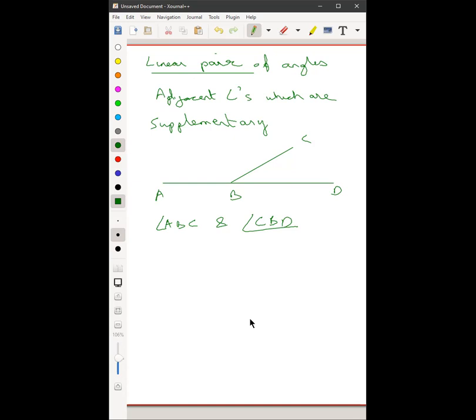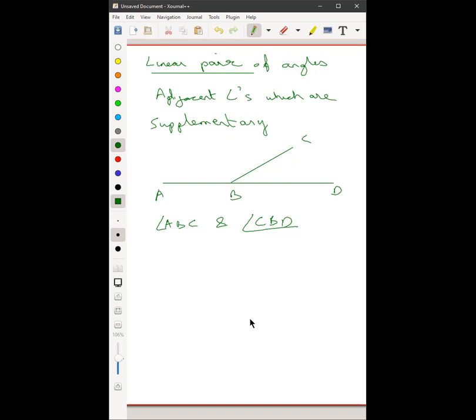I'm repeating. All linear angles are adjacent angles. You're on mute, Sharon. Yes, sir. Can you repeat? All linear angles are adjacent angles. True or false? Ananya? Sir, false. Ananya, what do you say?